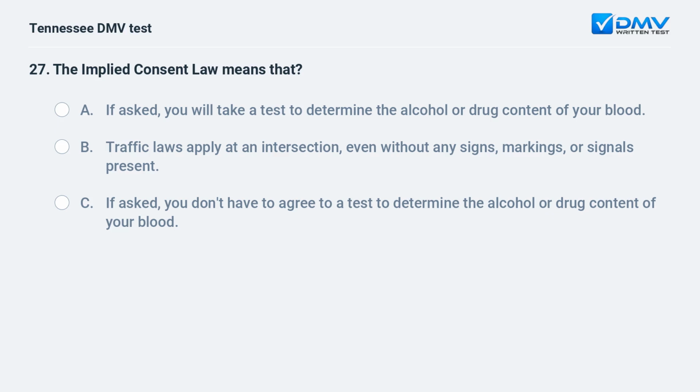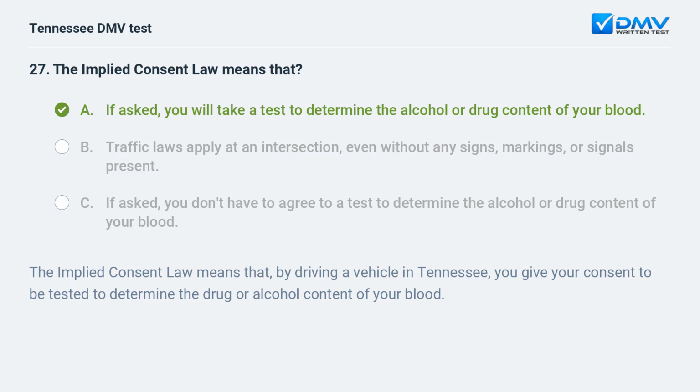The implied consent law means that: A. If asked, you will take a test to determine the alcohol or drug content of your blood. B. Traffic laws apply at an intersection, even without any signs, markings, or signals present. C. If asked, you don't have to agree to a test to determine the alcohol or drug content of your blood. A. If asked, you will take a test to determine the alcohol or drug content of your blood. The implied consent law means that, by driving a vehicle in Tennessee, you give your consent to be tested to determine the drug or alcohol content of your blood.